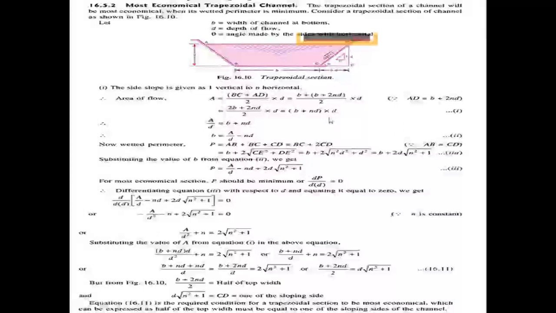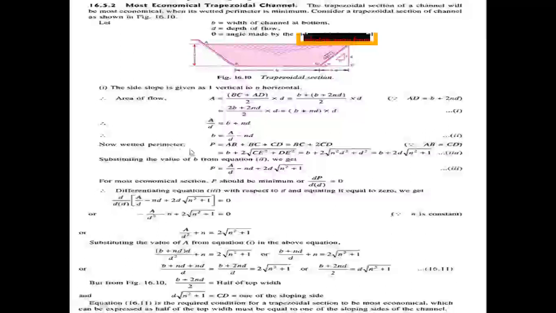Here d is in multiplication, so it comes to the left side of the equality: A by d equals b plus nd. From this equation we require to find the small b value. So b equals A by d minus nd, since nd goes to the right side with a minus sign. This is the formula for small b, the bottom width of the channel.